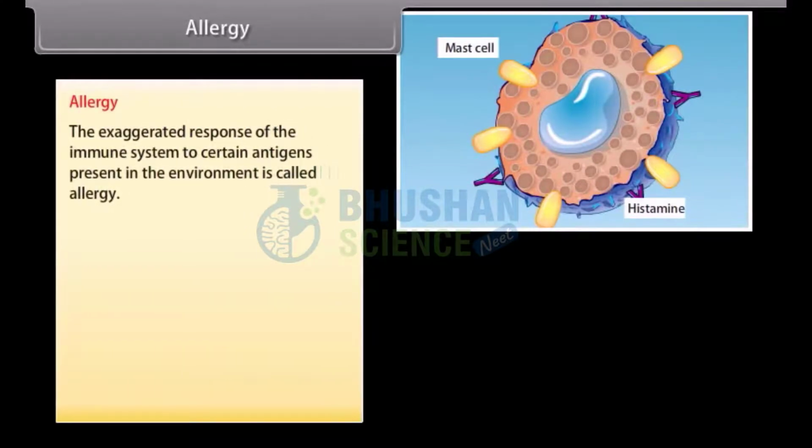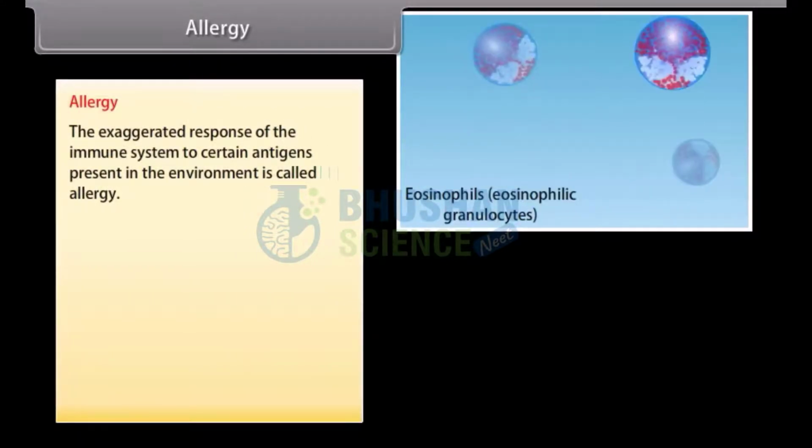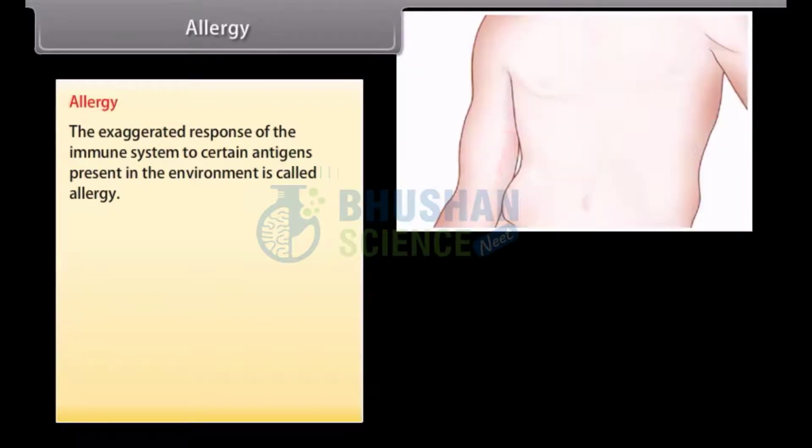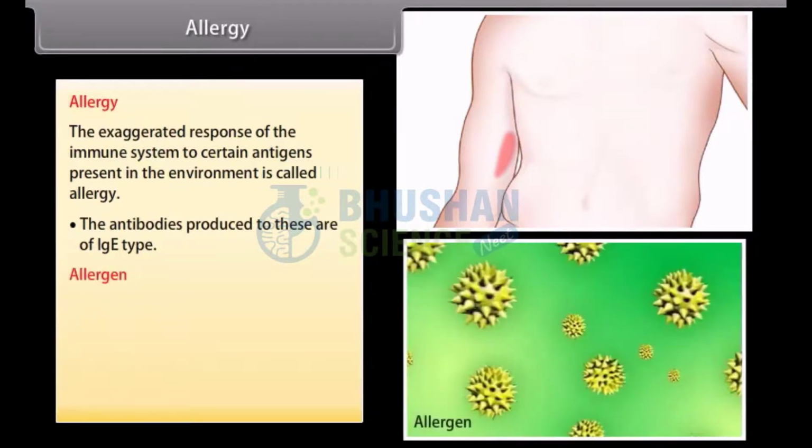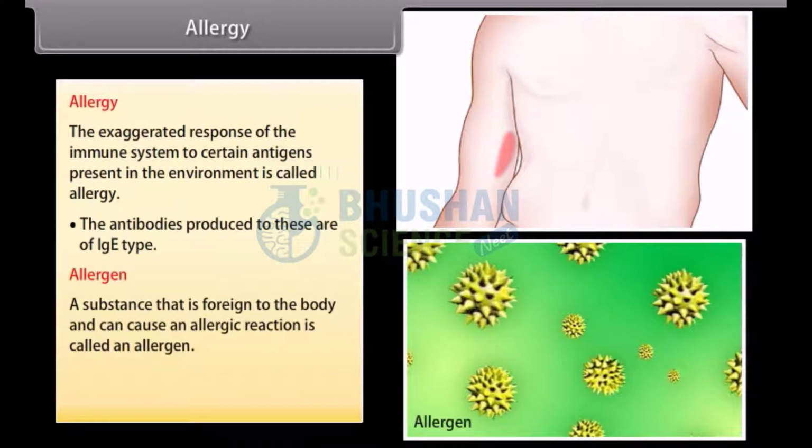Allergy. The exaggerated response of the immune system to certain antigens present in the environment is called allergy. The antibodies produced to these are of the IgE type. Allergen. A substance that is foreign to the body and can cause an allergic reaction is called an allergen. For example, mites in dust, pollens, animal dander, etc.